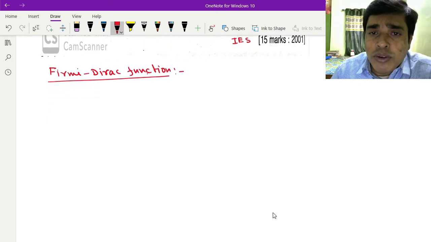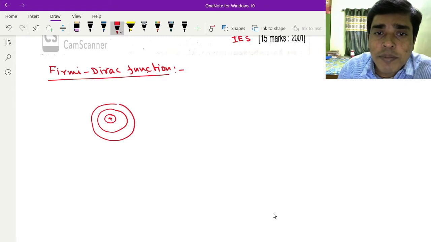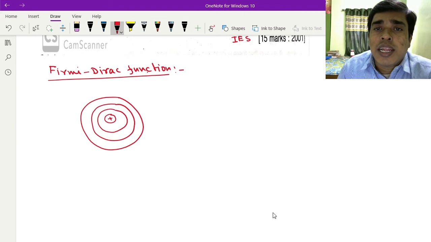All of us know that electrons are distributed in various energy levels in an atom depending upon their energy. But we cannot find the exact position of an electron. That's why we use a probability function to find the position of electrons.